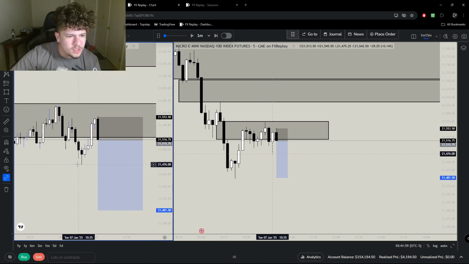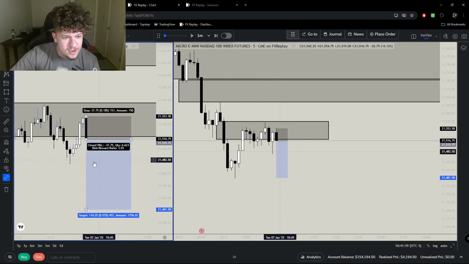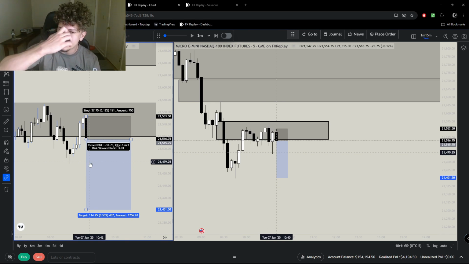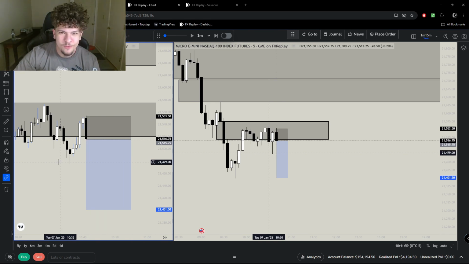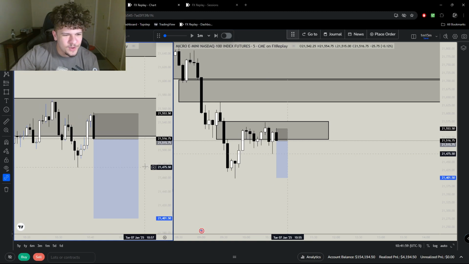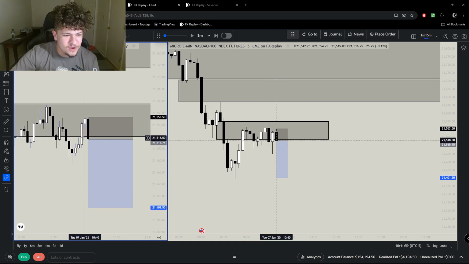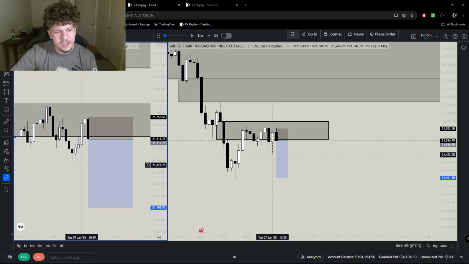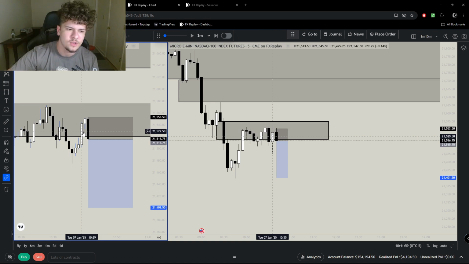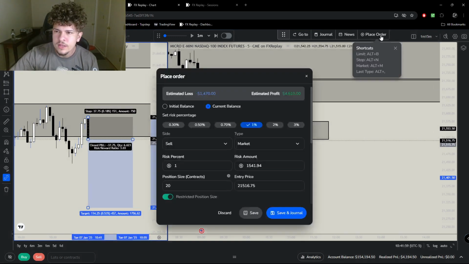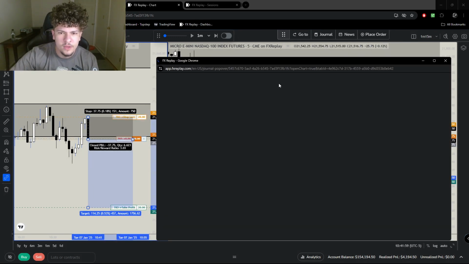This works because we did get a draw on liquidity, taking out this resting high inside of this 5-minute PD array, fair value, whatever you want to call it, right? It's just a draw on liquidity. That was just like try not to use buzzwords challenge. But we did take out some liquidity resting here, and we immediately inverse this 1-minute fair value gap, which that's all I care about with the 1 minutes. If we don't inverse this fair value gap with one candle, I'm not even looking at it. So let's see if we have a 100% win rate through 3 trades.